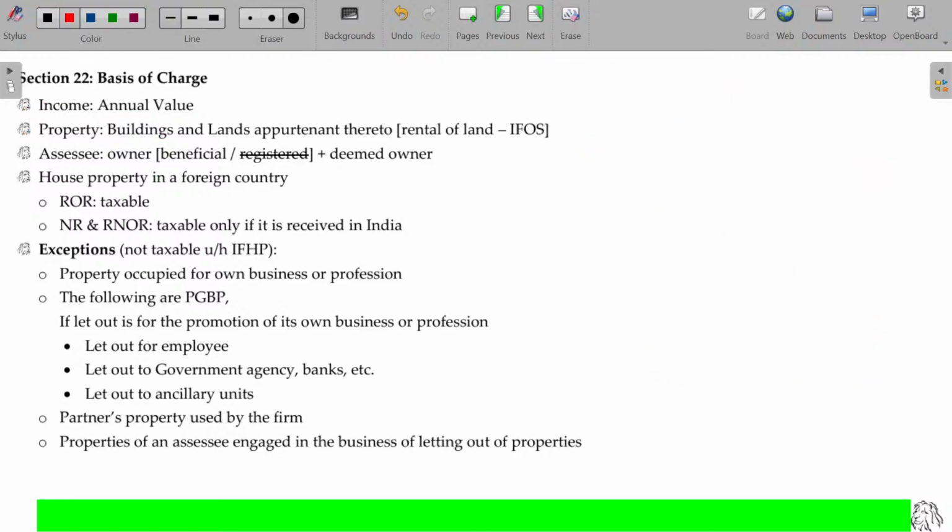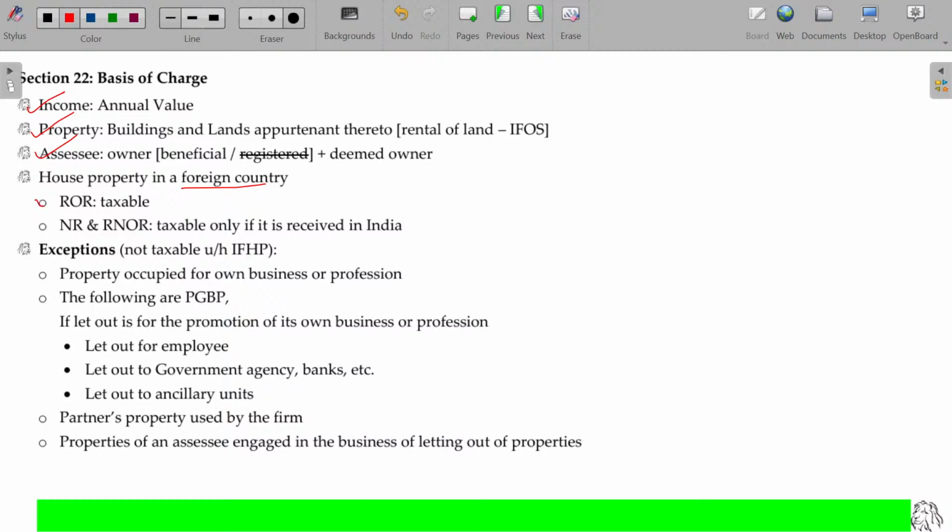Now, income from property, assessee. House property could be in a foreign country also. Okay. If the house property is in India or foreign, what happens? If the house property is in foreign, what happens then? Now you have to check whether the rent is received in India or outside India. If the rent is received outside India, then it's a foreign income. That will be taxable only for the ROR. If the rent is received in India, then it is Indian income, taxable for all the categories.